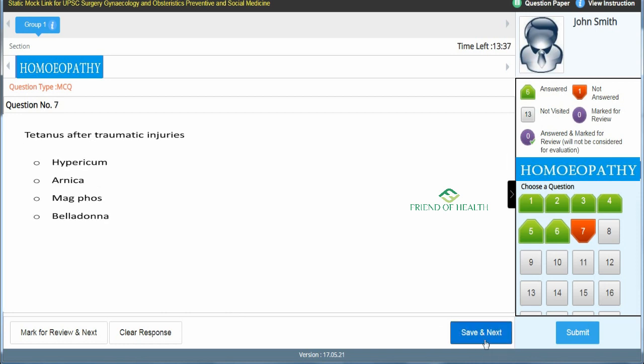So 6th is over. 7th question, tetanus after traumatic injuries: Hypericum, Arnica, Magforce, Belladonna. You have to take care when you are answering the Materia Medica questions and all. We will have a tendency to give a guess in homeopathy subjects, but don't do this